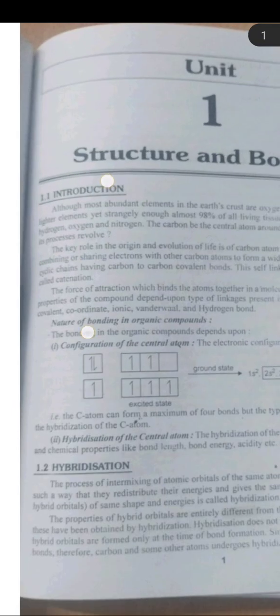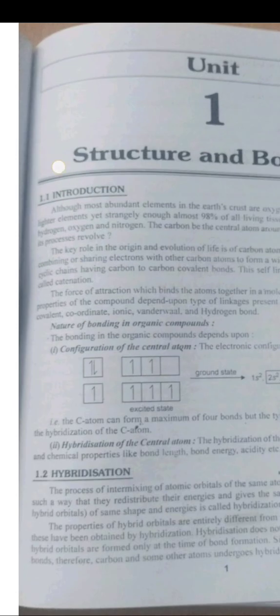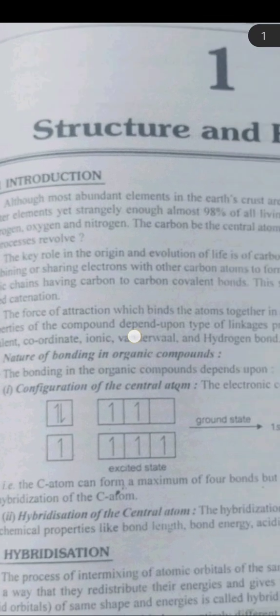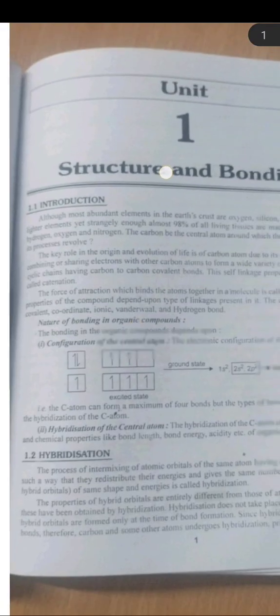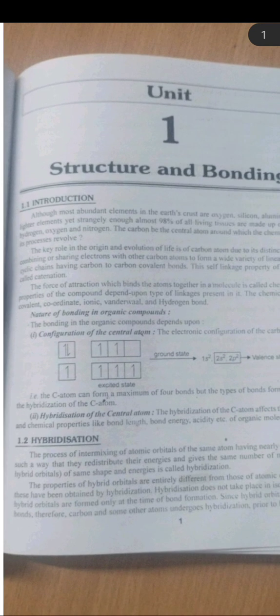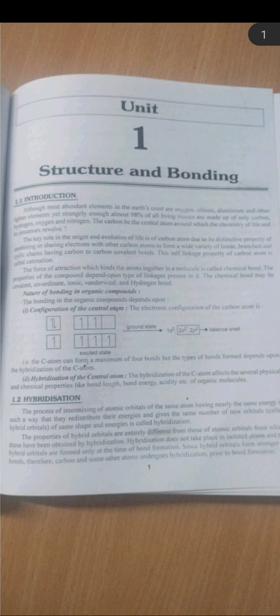Today's topic is structure and bonding. Firstly, we will do the introduction of this chapter. So, start. Although the most abundant elements in the earth's crust are oxygen, silicon, aluminium and other higher elements, yet strangely enough, almost 98% of all living tissues are made up of only carbon, hydrogen, oxygen, and nitrogen.